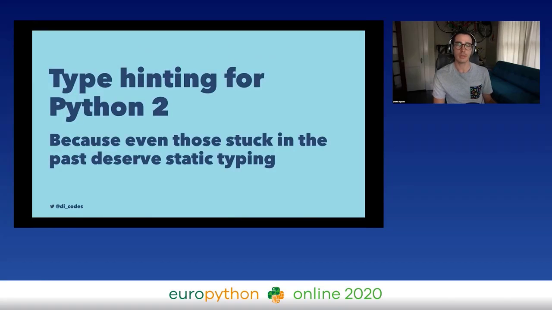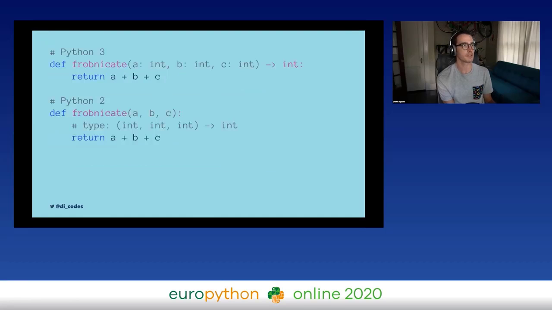And he wanted to be able to support type hinting for Python 2 because function annotations only existed in Python 3 at the time. So he wanted it to be possible for even the people stuck with Python 2 to continue to be able to adopt static typing. So that means that in Python 3, we could write these nice function annotations, but in Python 2, we could fall back onto these type comments, even for the function definition and that kind of stuff.